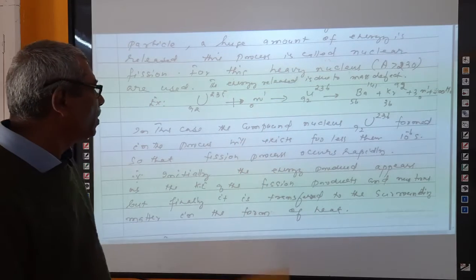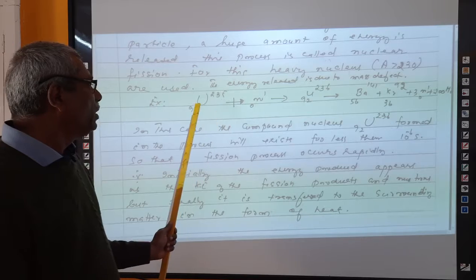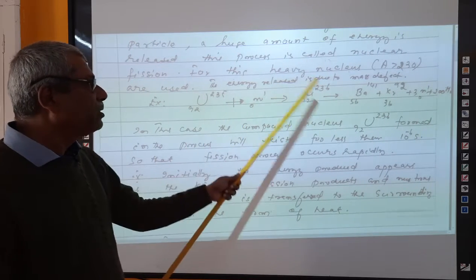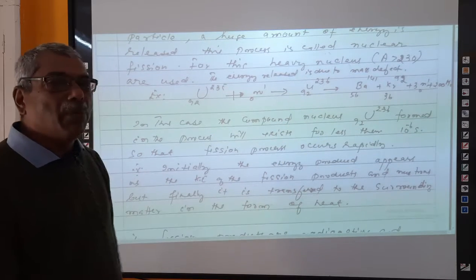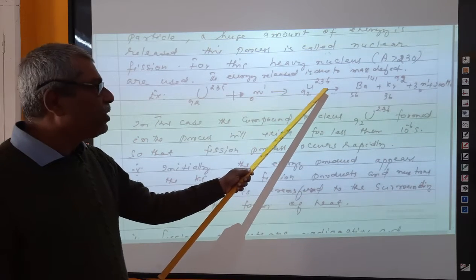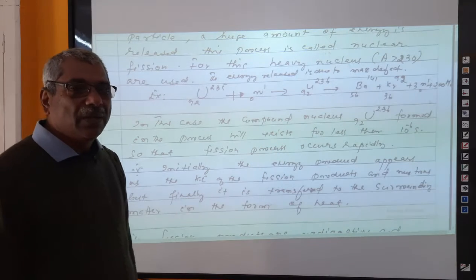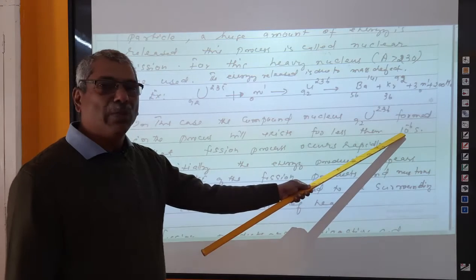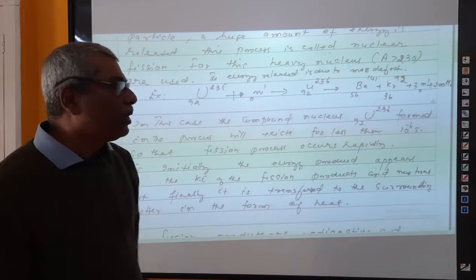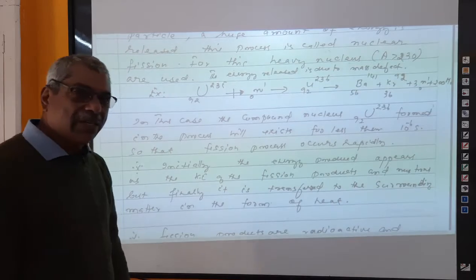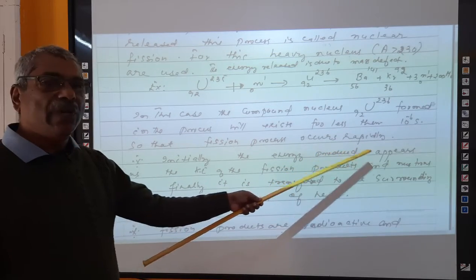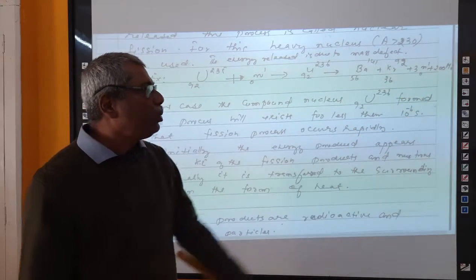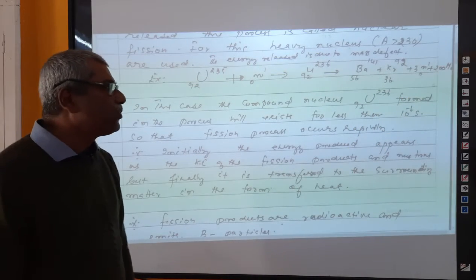We have seen U-235, 92 and a low speed neutron that turn this into another compound nucleus, called U-236, 92. That is very unstable. Within a time period of 10 raised to minus 6 seconds, that will be split into two parts. That you have seen already, right? So this process is a very rapid process. This is the important thing: a large amount of energy, 200 mega electron volt, is formed.